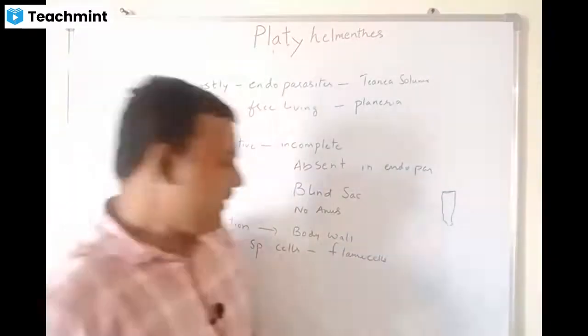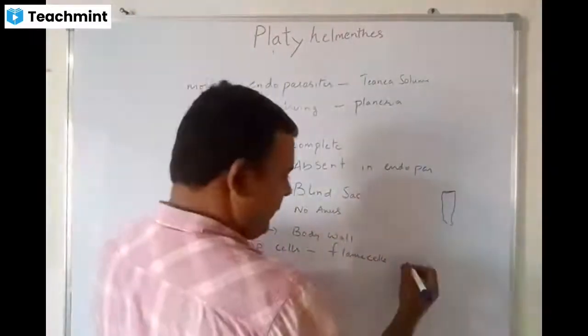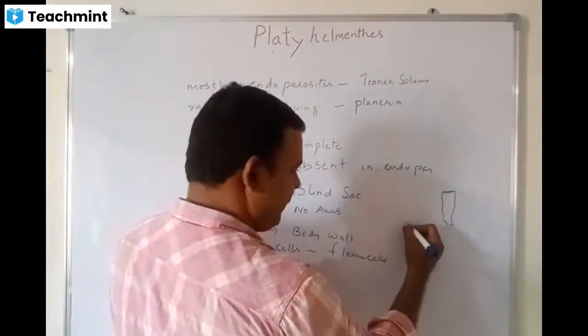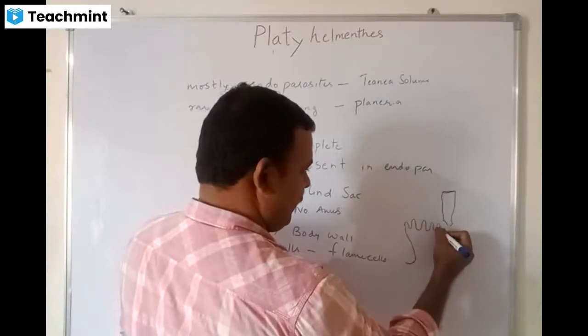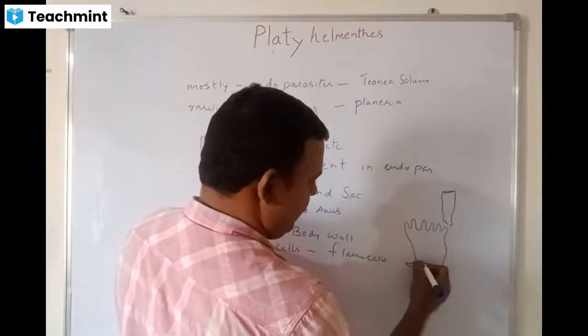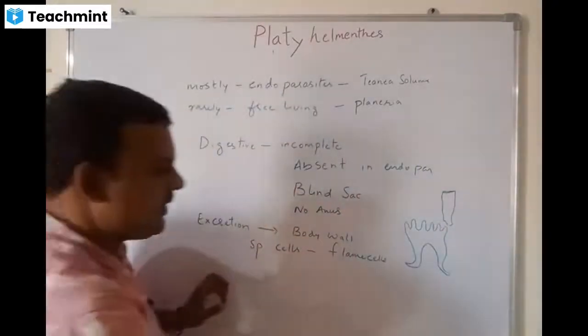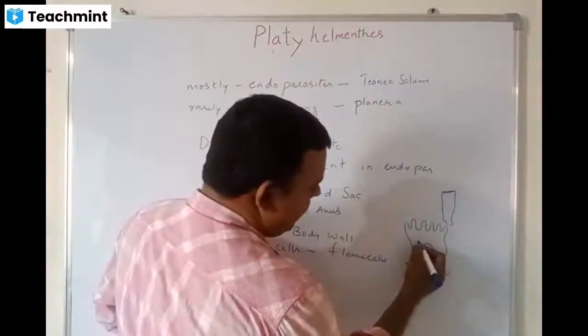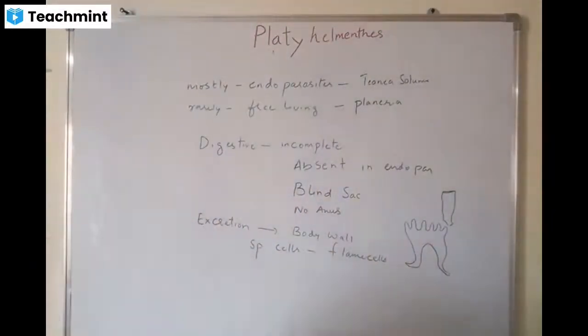We call them flame cells because they look like a flame. It is looking like this. Okay, this is a cell. We call it flame cells or solenocytes.